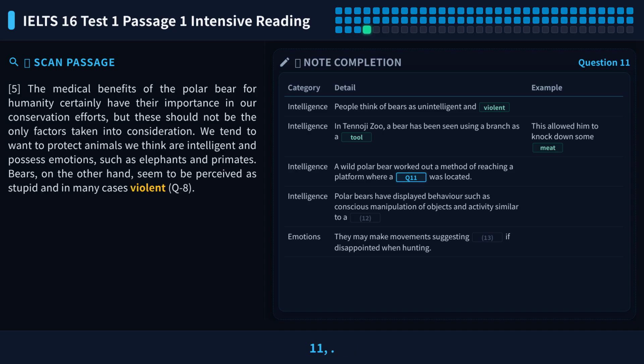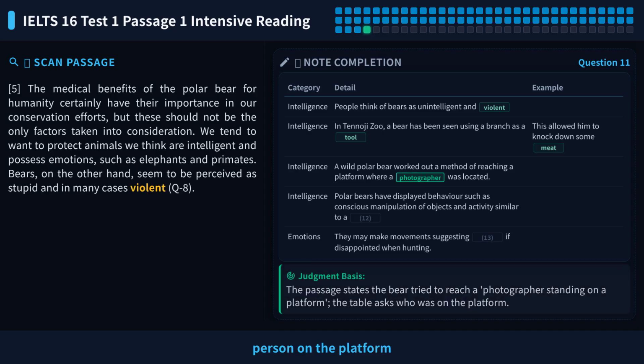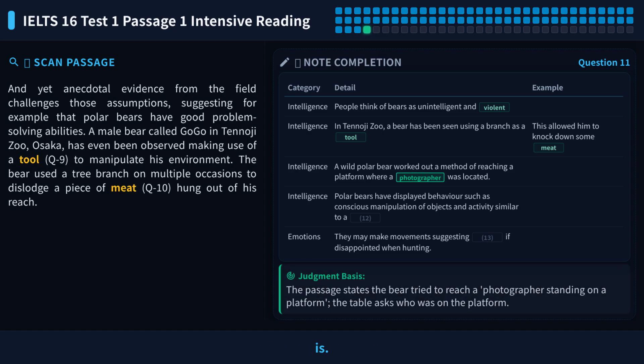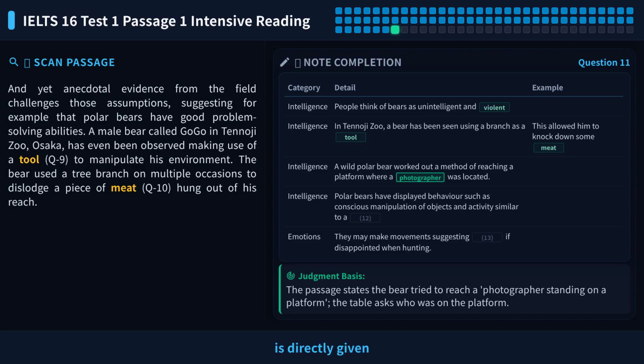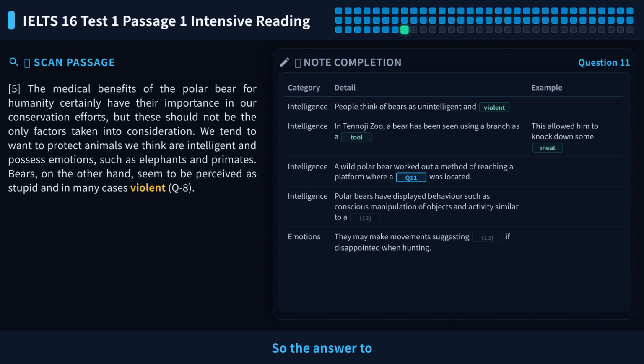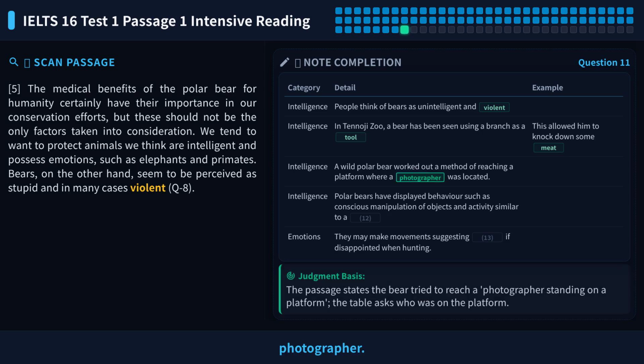Let's look at question 11. It asks who the person on the platform is. The word before the blank tells us we need a singular countable noun. Let's go to paragraph 5 and look for the word platform. The original text says a photographer standing on a platform. The answer word is directly given here. So the answer to question 11 is photographer.